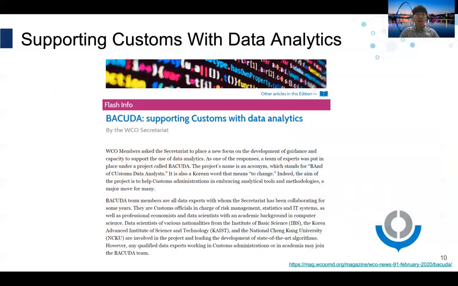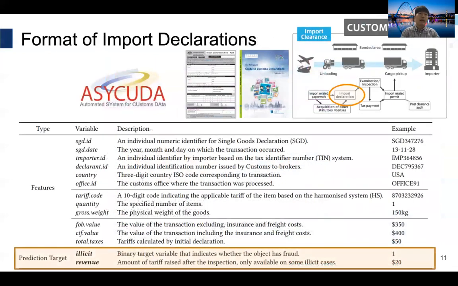Recently, the World Customs Organization has started looking into the potential of machine learning and making efforts to build data analytics capacities. The good news is that import declarations follow the same format. Thanks to the United Nations, more than 90 countries are using the integrated customs management system called ASYCUDA for international trade and comply with international standards.